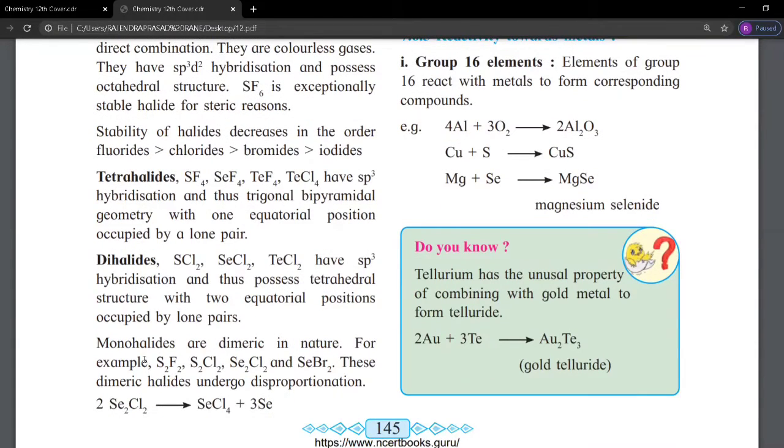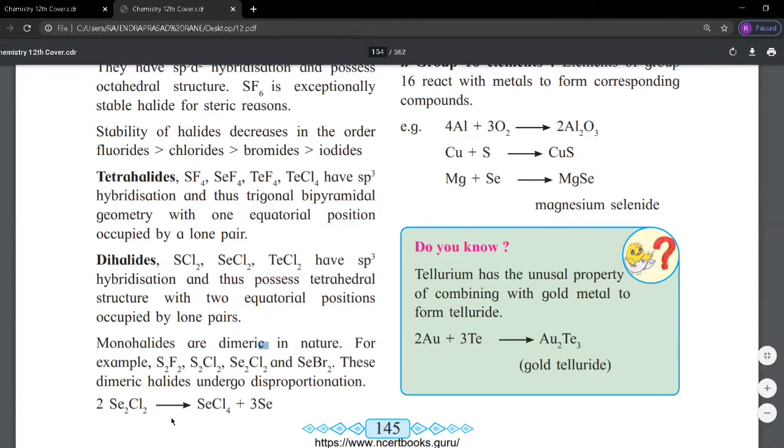So the next point is the monohalide. Monohalides are dimeric in nature, for example S2F2, S2Cl2, diselenium dichloride and Se2Br2. These dimeric halides undergo disproportionation.